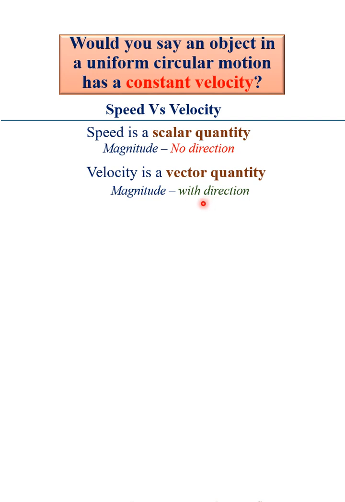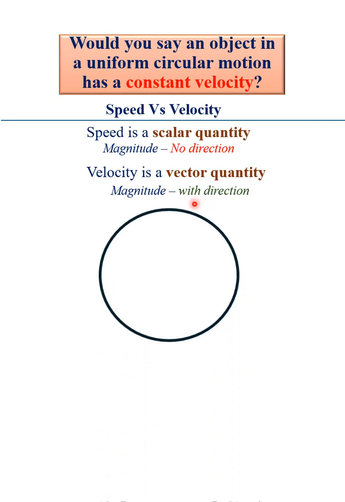So let's look at this circular motion, for instance. If an object is moving around this circle at a constant rate, we can define such motion as a uniform circular motion.